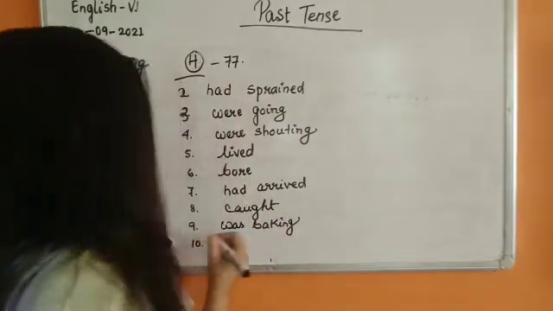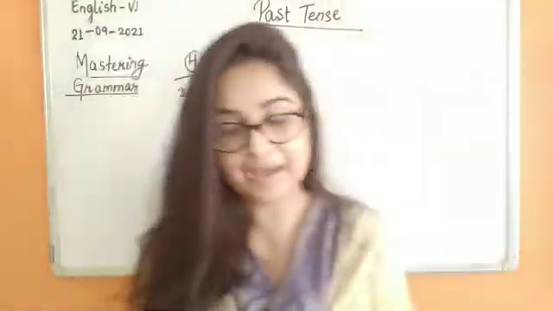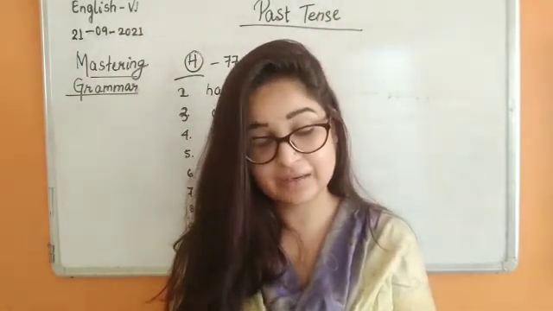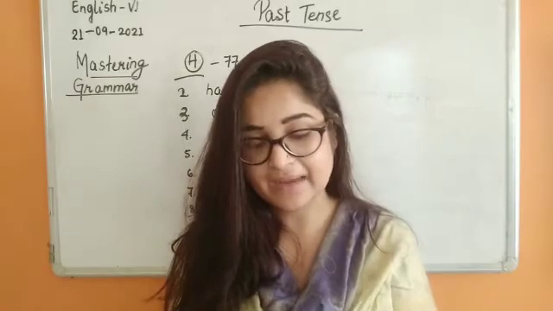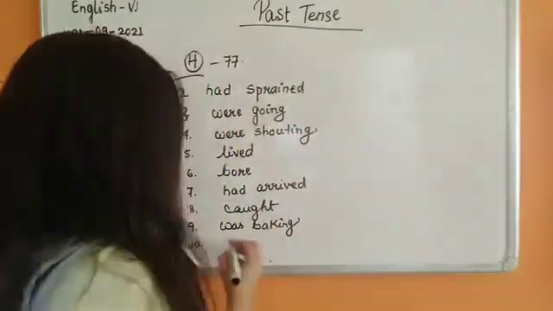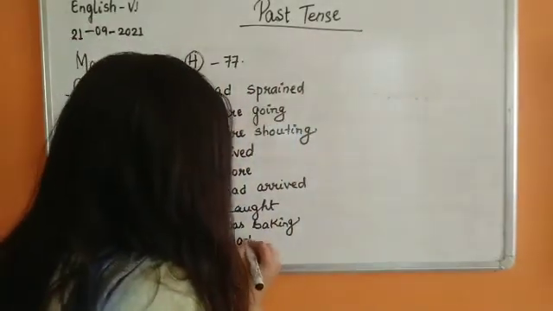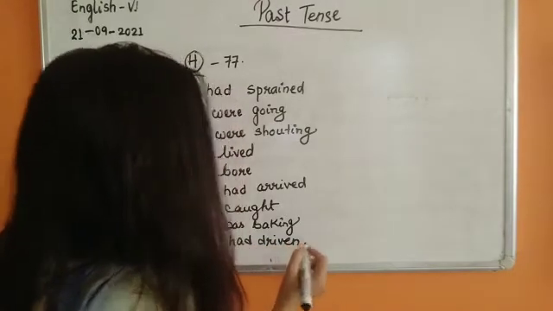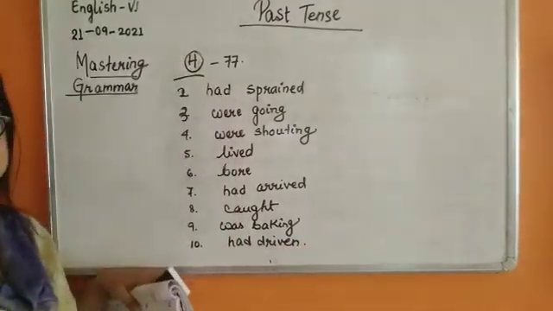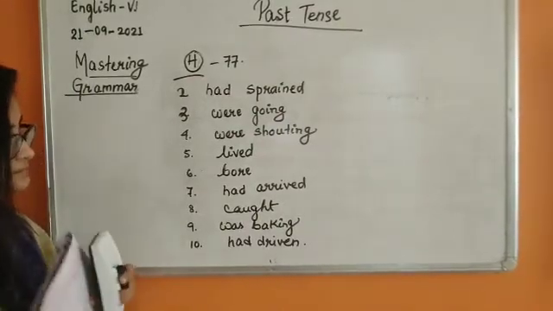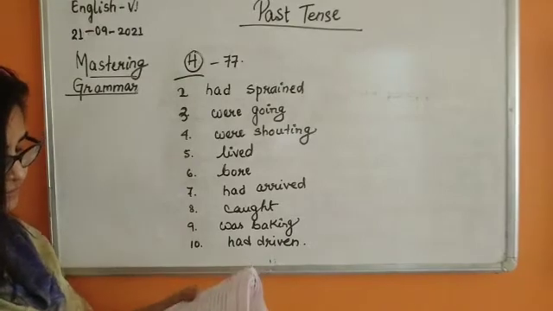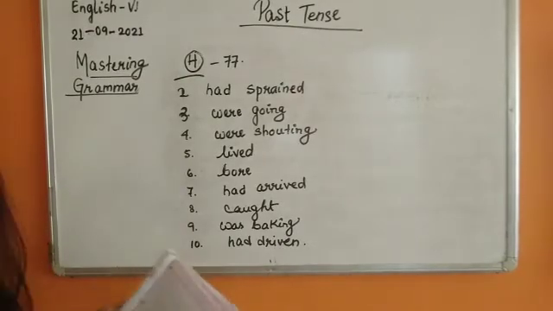Number 10. The man drove to the hill station before he fell ill. So the man had driven. Past perfect. Yes, children, we are done with exercise H. Please finish it. Now we can move ahead with exercise I.